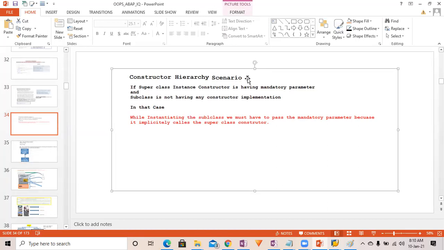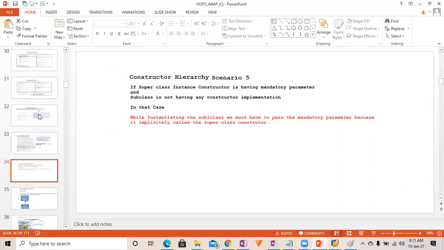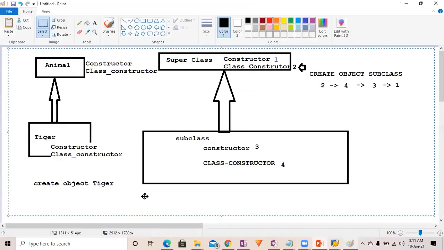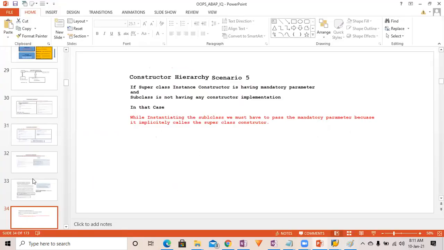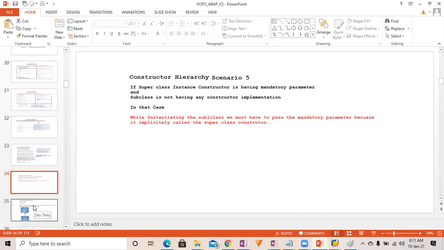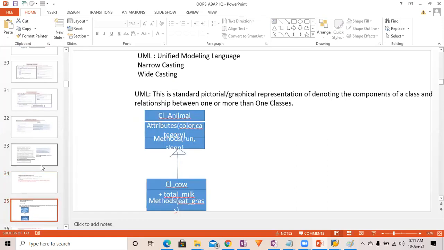Here, there is one more scenario. If a superclass instance constructor has a mandatory parameter and the subclass does not have any constructor implementation, in that case, this is another case. But let's not go into this case, it will become a little puzzling. Better you try to do it yourself. Understand at least this case. If you understand this case, for any kind of question you will be able to give an answer correctly, at least up to some extent. So try to do it yourself.